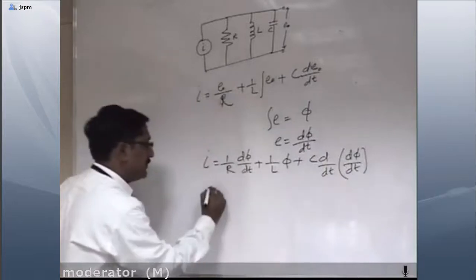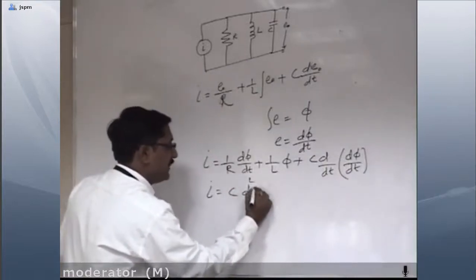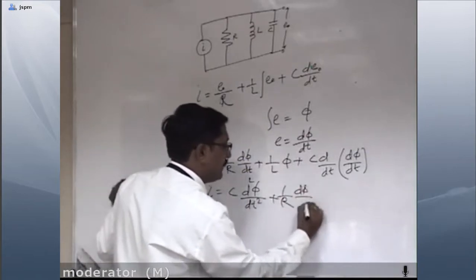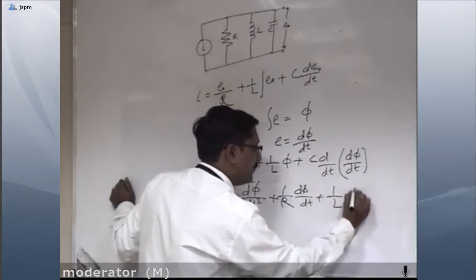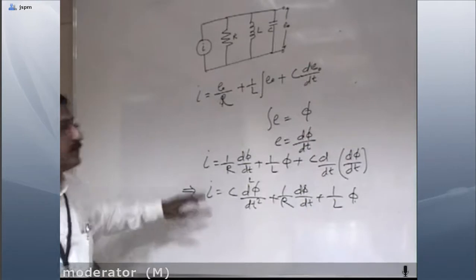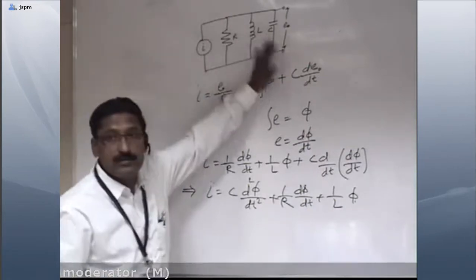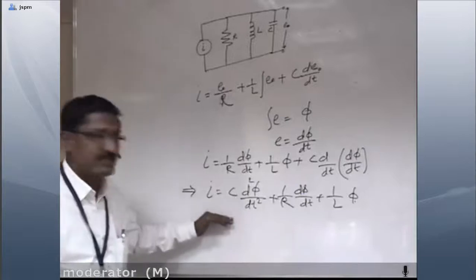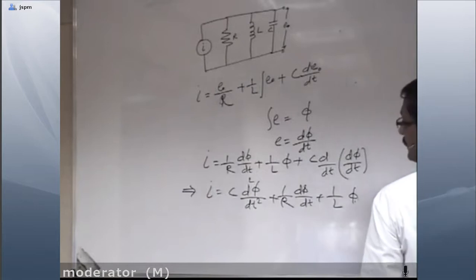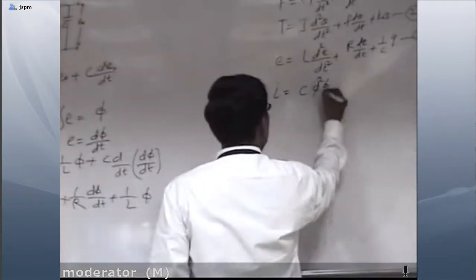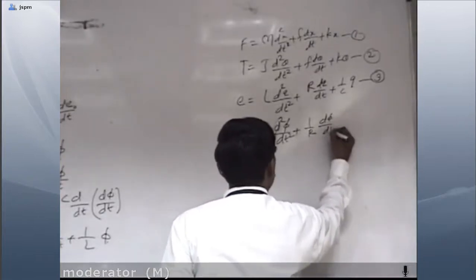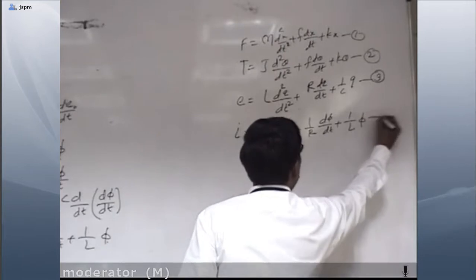Now we'll rearrange this equation. So I is equal to C d square phi by dt square plus 1 by R d phi by dt plus 1 by L phi. This is the representation, by using KCL, that the total current is equal to the addition of the individual currents. So this is equation number 4: I is equal to C d square phi by dt square plus 1 by R d phi by dt plus 1 by L phi.